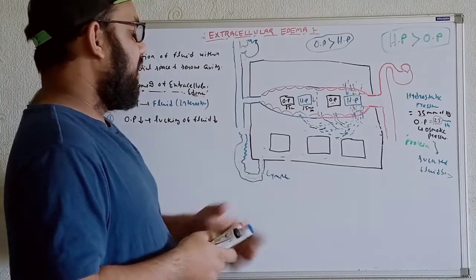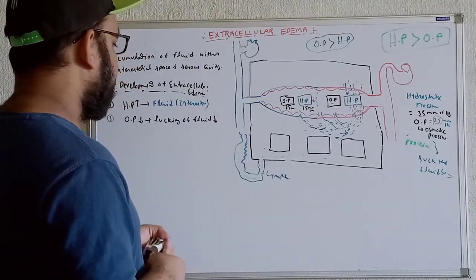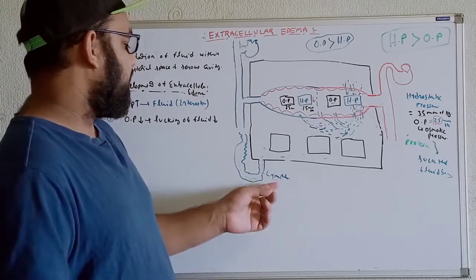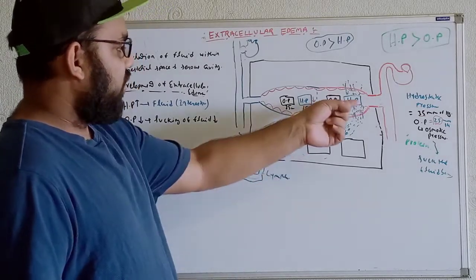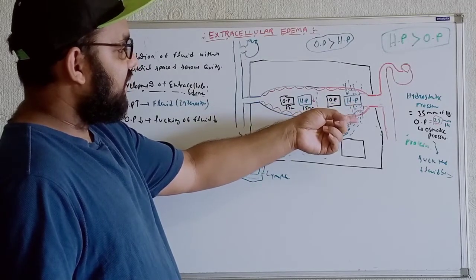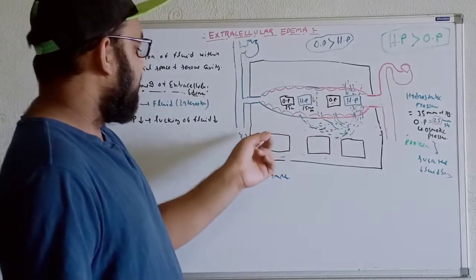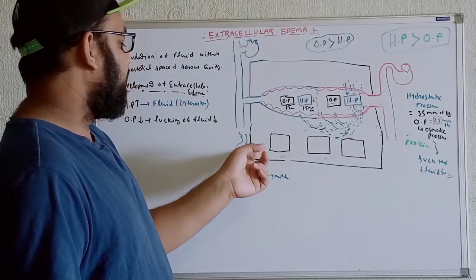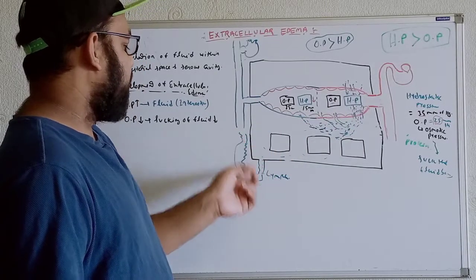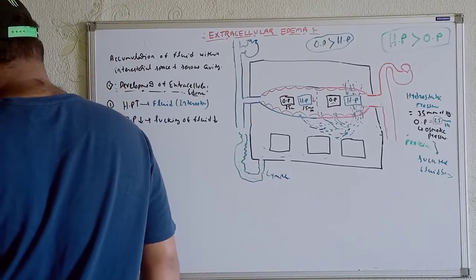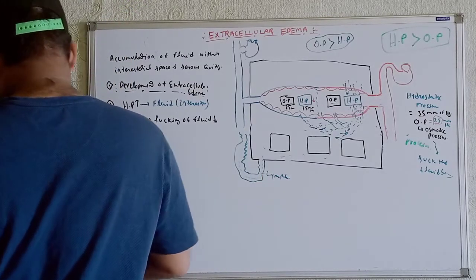Now the third reason, we can say, is if the lymph is not functional. Whenever the hydrostatic pressure increases, we get more fluid within the interstitial space, so the lymph will try to push the fluid back to the general circulation. If the lymph is not functional, we can write it this way: less drainage by the lymph.